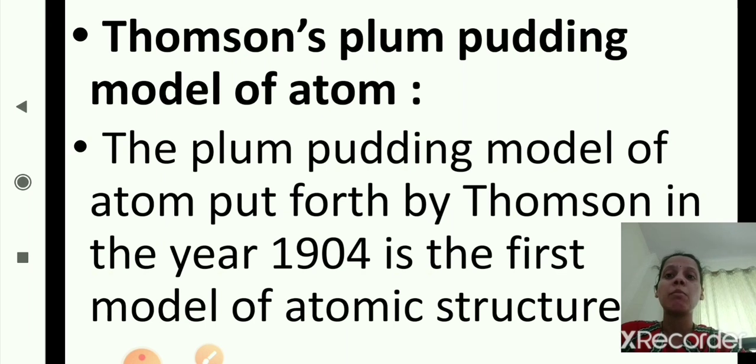The plum pudding model of atom, put forth by J.J. Thomson in the year 1904, is the first model of atomic structure.